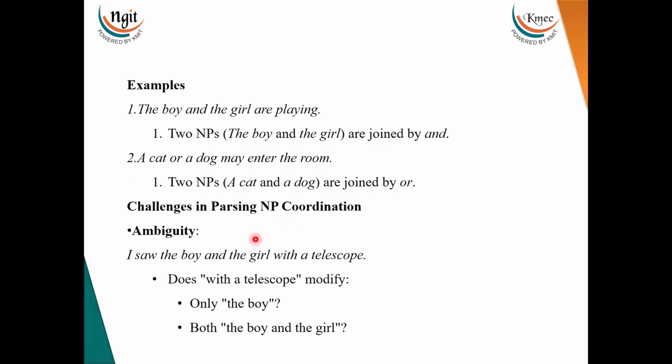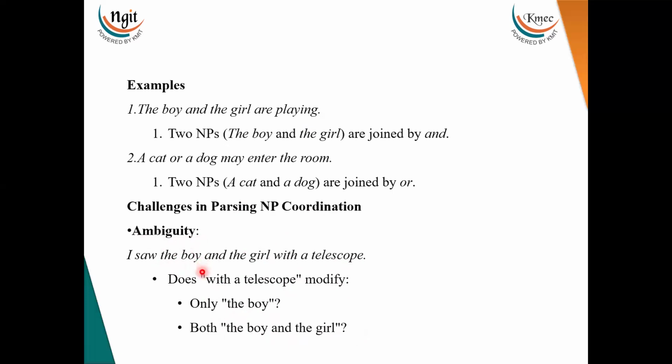So what are the challenges in parsing noun phrase coordination? The first one is ambiguity. This is the first challenge we discuss in parsing noun phrase coordination. I saw the boy and the girl with a telescope. Does with a telescope modify only the boy or both the boy and the girl? So this is the ambiguity.